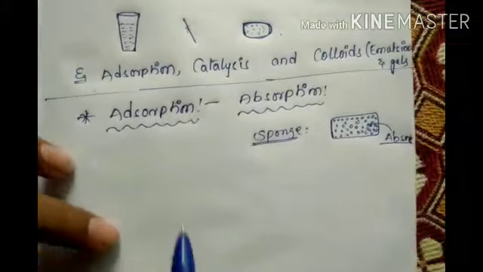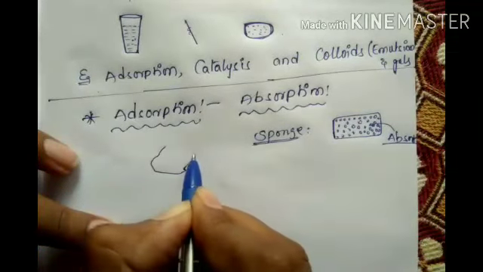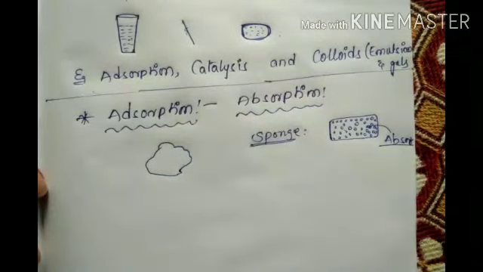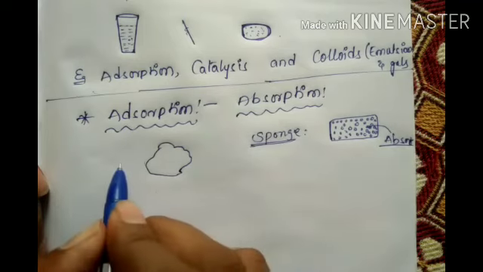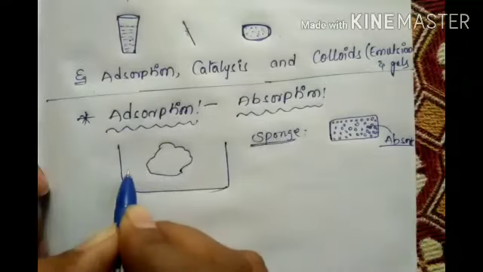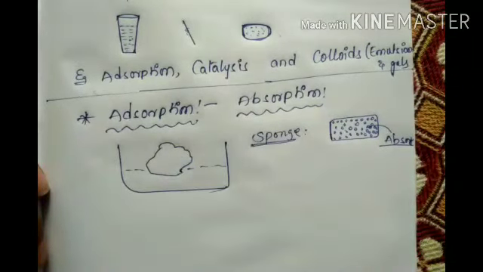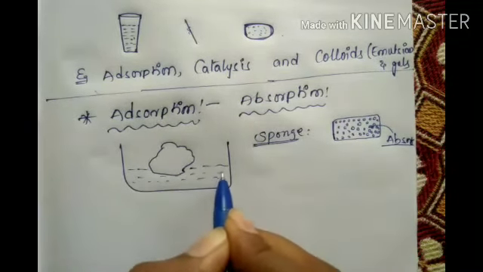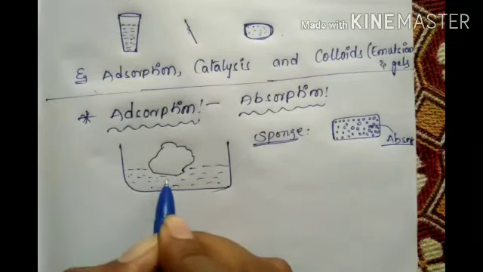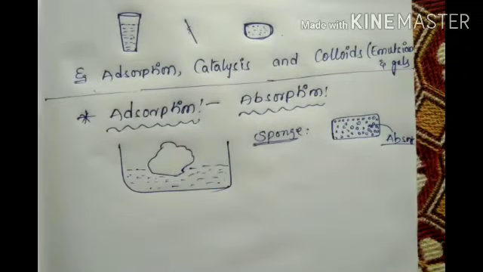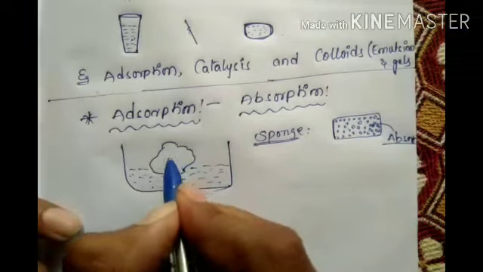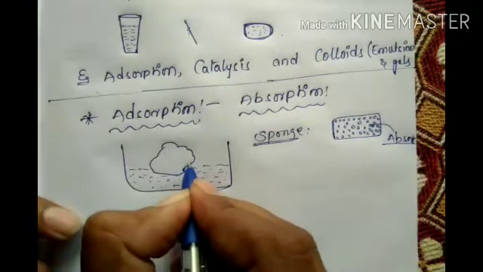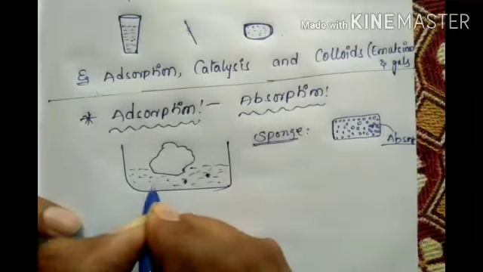What about adsorption? Take a charcoal, black charcoal. And you take one pigment, any one color pigment. For example, red color pigments. In a bowl, you take water and two drops of red ink. Now suddenly you are dipping the charcoal. That charcoal will take the particles, which are the red color pigments.